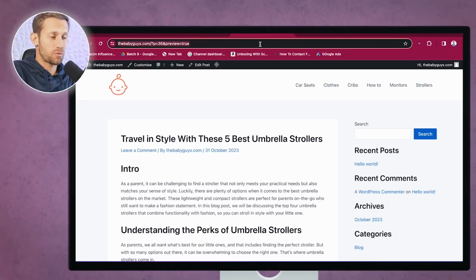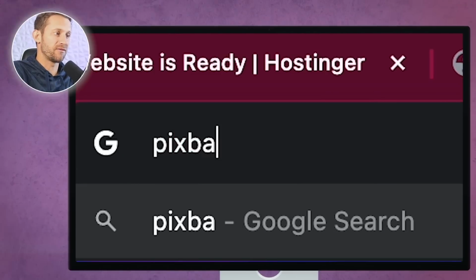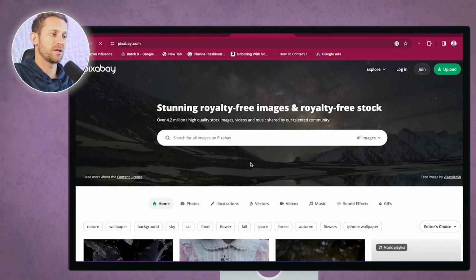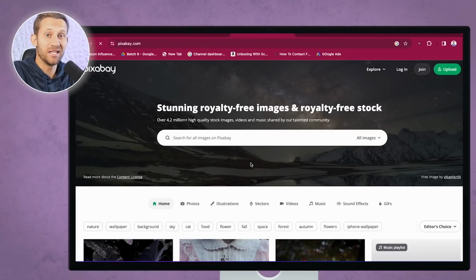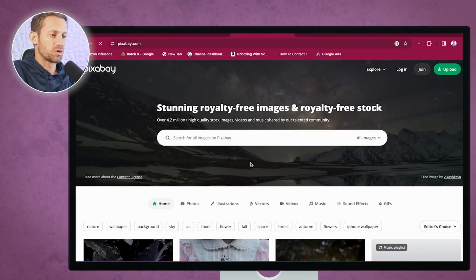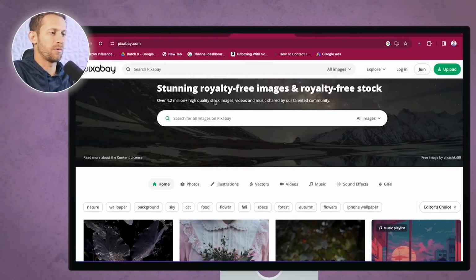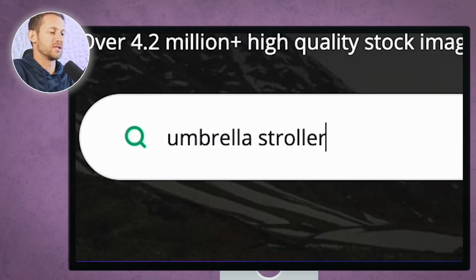Now the easiest way to get images is there are tons of different free image websites. The one that I typically use is called pixabay.com. You could use an AI image generator if you want as well. It'll take a little bit longer, but honestly not that much longer. So we're going to go to pixabay.com, go in here, and type in images that would make sense. So for example, umbrella stroller is a great place to start.